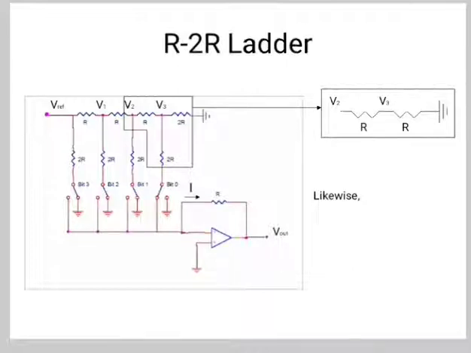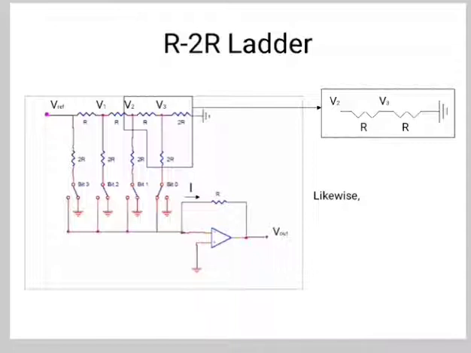The 4-bit resistive ladder network circuit will look complicated, but it's all about connecting resistors together in parallel and series combination and working back to the input source using the simple circuit laws to find the proportional value of the output. So assume all the binary inputs are connected to ground. So VA, the voltage of all the points, is 0. So the binary code corresponding to these 4 points will be 0 0 0 0.